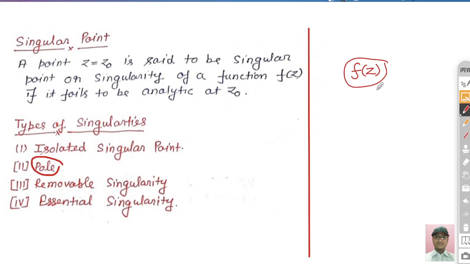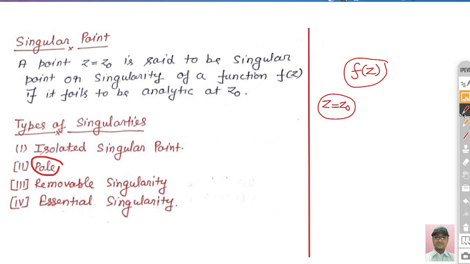Let's suppose z is equal to z naught is any point, and we have to show that this is a singular point. Singular point means the function f(z) fails to be analytic. If the function is not analytic at this point, we say that it is a singular point or singularity of the function, right?